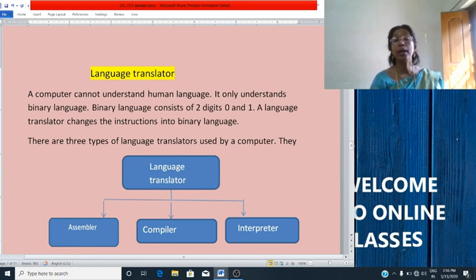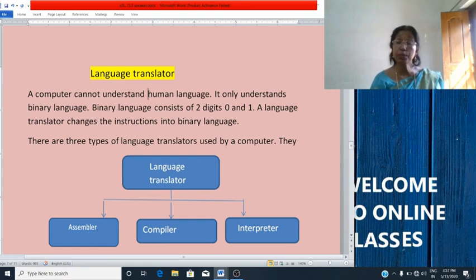Now, what is a compiler? Compiler is a translator that converts a high-level language program into machine language before the execution. A compiler translates the entire program together and then the program is executed.